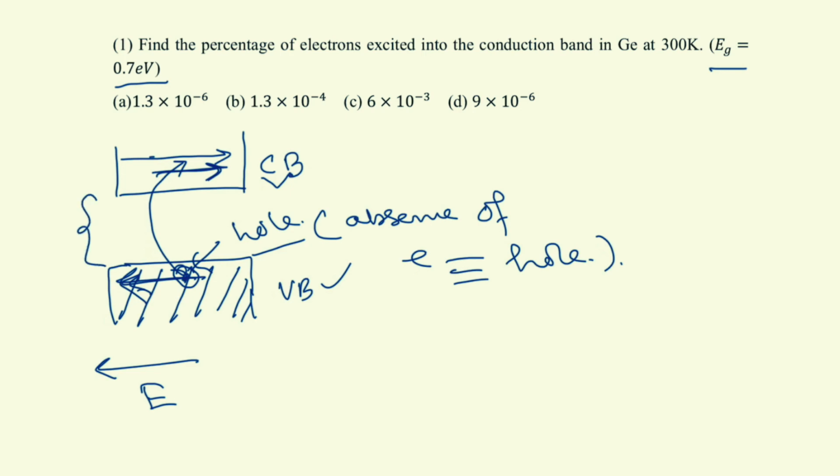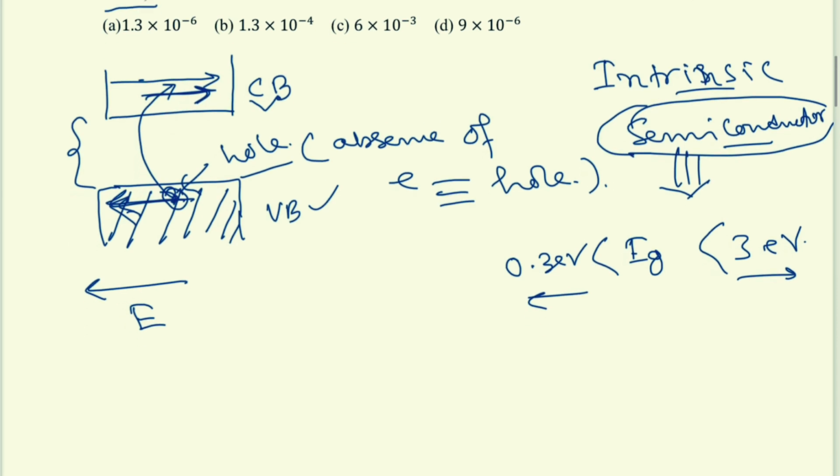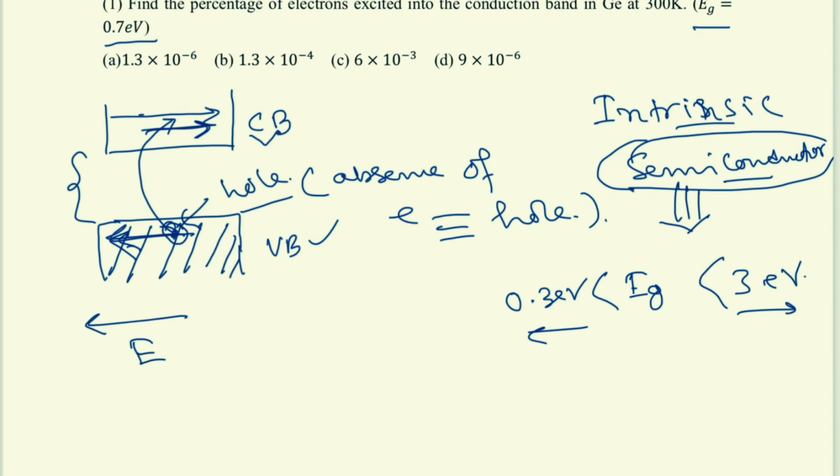why this is called an intrinsic semiconductor. So, before that, before the intrinsic semiconductor, we need to know that for a semiconductor, roughly we can say the band gap varies from 0.3 electron volt to 3 electron volt. Above that it will be an insulator, below that it will become a metal. I mean, it is close to metal, right.